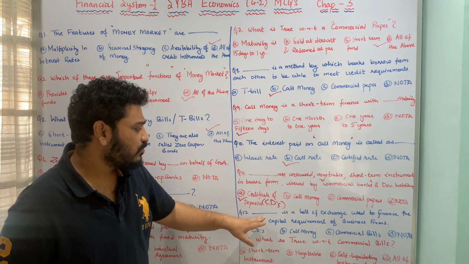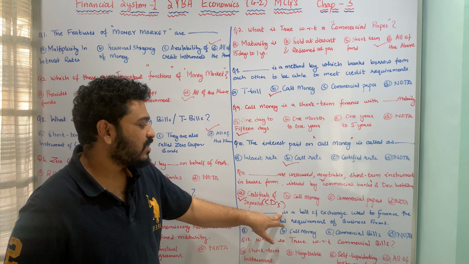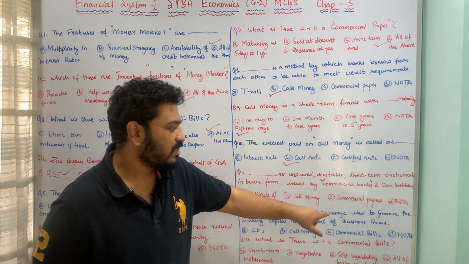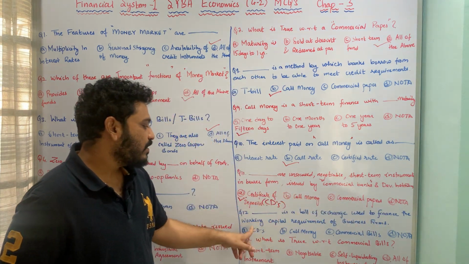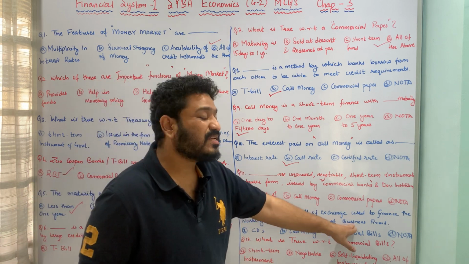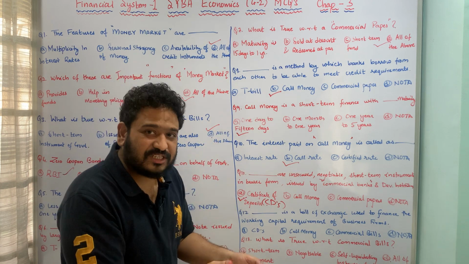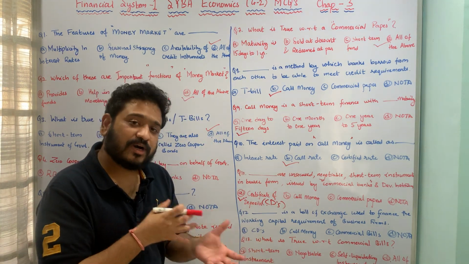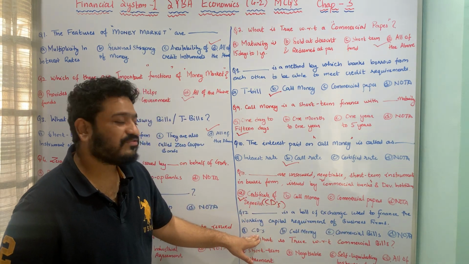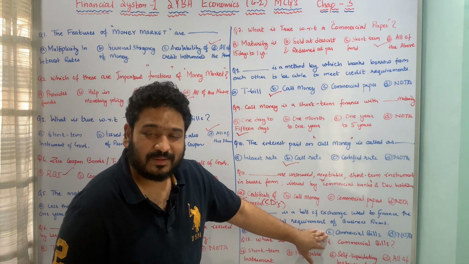Let us now move to the 12th question, which is again a sort of definition. Dash is a bill of exchange used to finance the working capital requirement, that means the day-to-day capital requirement of business firms. Here I'm looking at a bill of exchange used to finance the working capital requirements of a business firm. Whether you call it a certificate of deposit, call money, commercial bills, or none of the above.